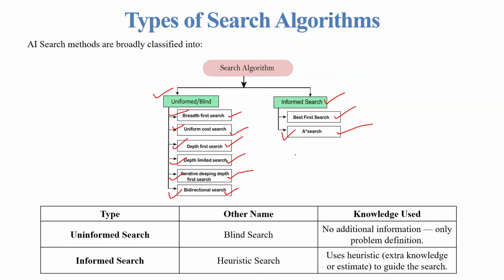Uninformed search is also called blind search. No additional information is used, only the problem definition. Informed search is a heuristic search. The other name for informed search is heuristic search. It uses a heuristic, that is extra knowledge or an estimate, to guide the search.